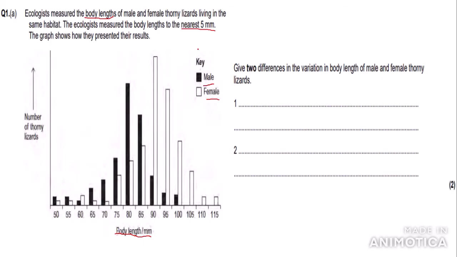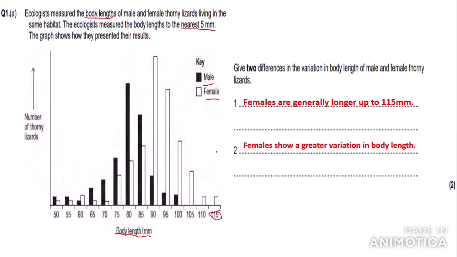So if we look at the graph, we can see that females are generally longer because there are a higher number of female thorny lizards with a higher body length. So females are generally longer, up to 115 mm, which is what the graph goes up to. The second point that I've made is females show a greater variation in the body length, because as you can see there is no value for male lizards above 100 mm, but there is for females in all body lengths.